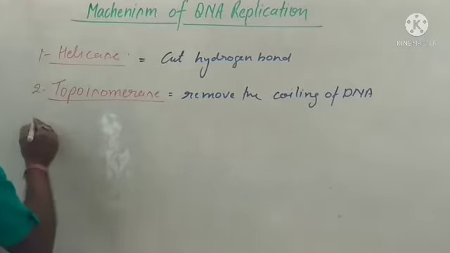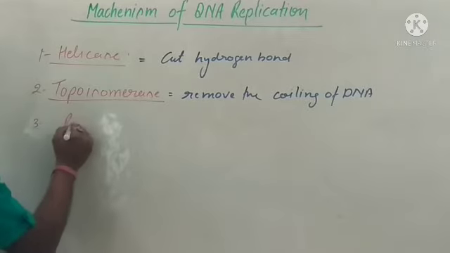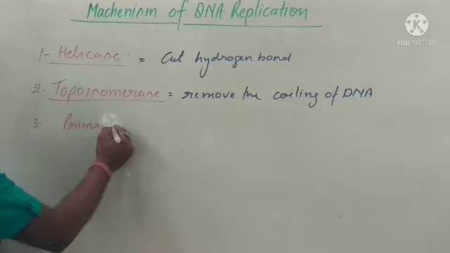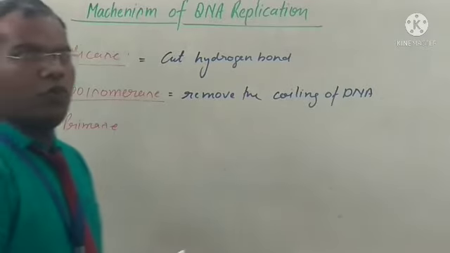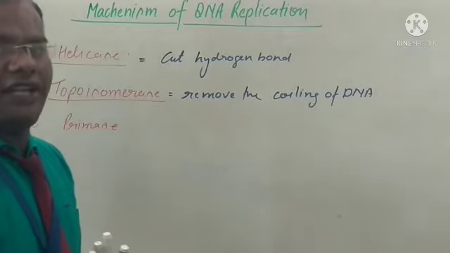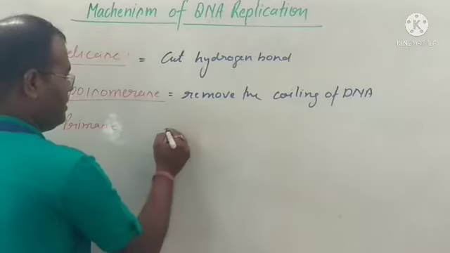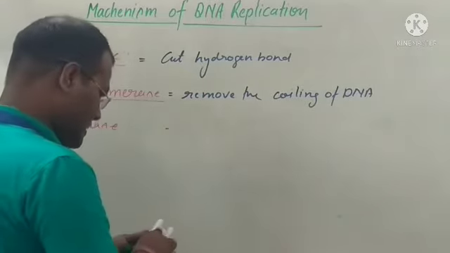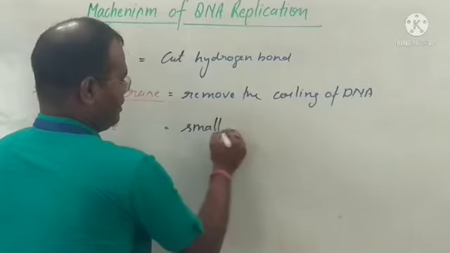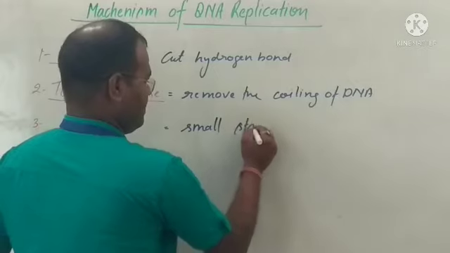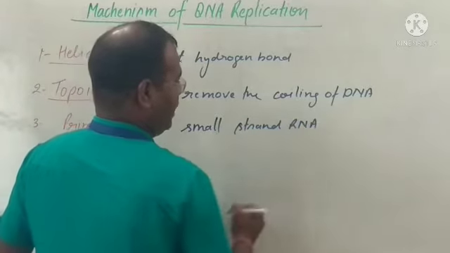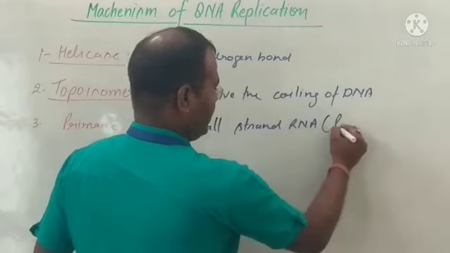This is the primase enzyme. The primase enzyme helps to synthesize a small strand of RNA, which is called the primer.